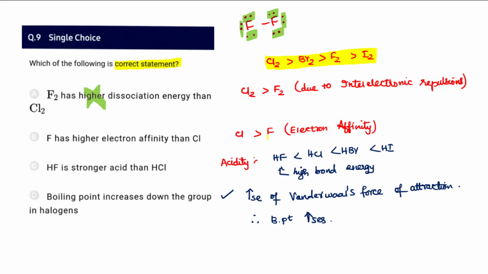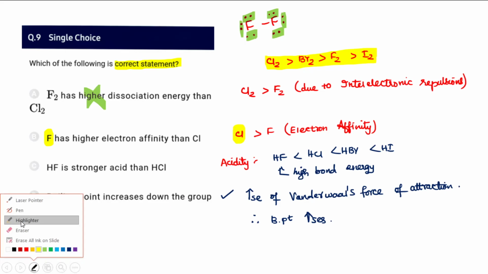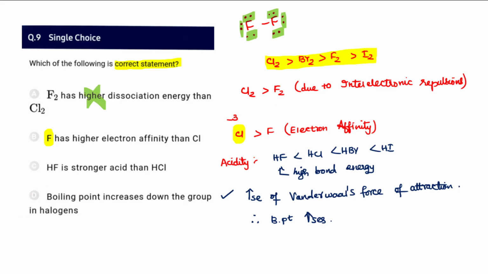And when compared to fluorine, chlorine, because of compact size, again in fluorine the added electron suffers from repulsion. So therefore the electron affinity values are going to be slightly higher for chlorine than for fluorine. Even you can compare the values from your NCERT. For chlorine it is around minus 349, whereas for fluorine it is around minus 329 kilojoule per mole. So these are the electron affinity values.